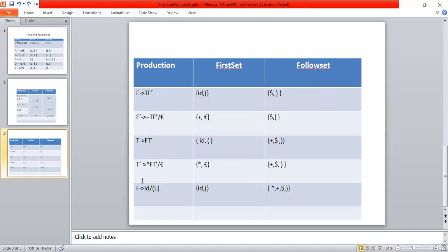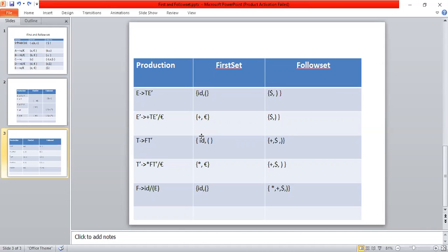So these are the set of productions given. E tends to TE', E' tends to +TE' or epsilon, then T tends to FT', then T' tends to *FT' or epsilon, then F tends to id or (E). So this is about the given productions.